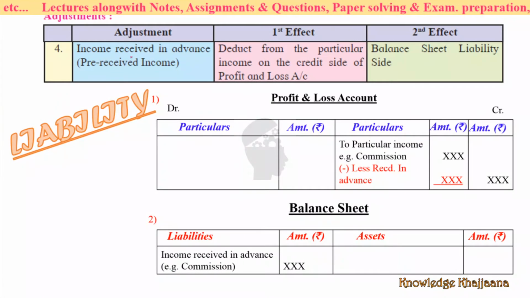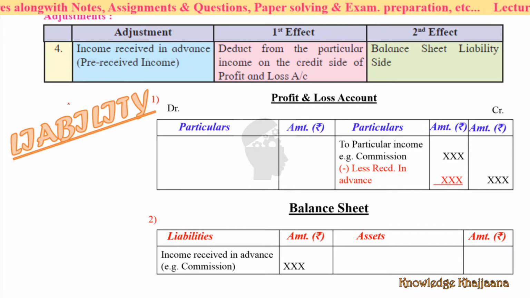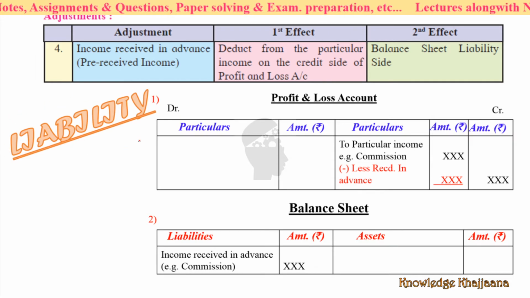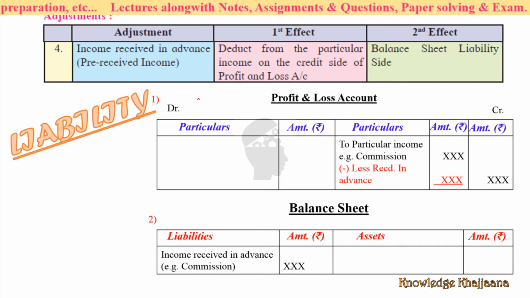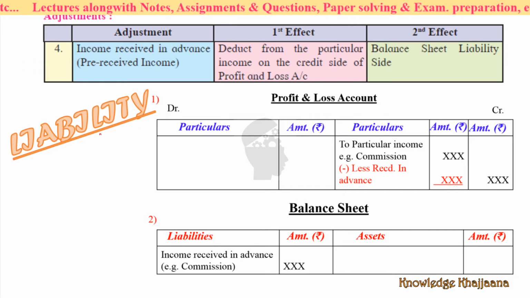Next, income received in advance. That is pre-received income, income you have received in advance. For example, commission, which you should get in the next month, but you have received it in this month. So this is not earned by you yet, right? You were not entitled to get it in this month, but you got it in this month. So this is a liability for you. You should return it, for that specific period, that is a liability for you.